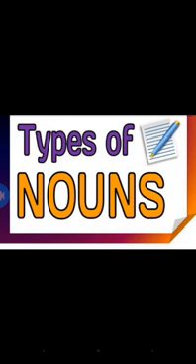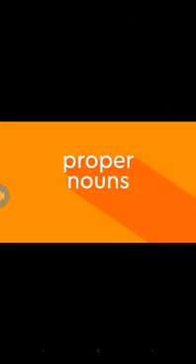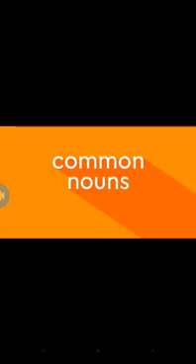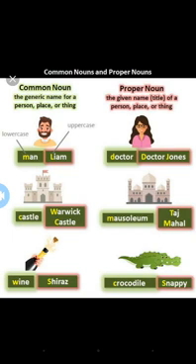Today we are not going to see every type, but we are going to see some types in this class. Noun is divided into many types, but in your book two types are given first, that is proper noun and common noun. Do you know what a proper noun and a common noun are? Proper noun means the name given for a particular person, a particular name. And common noun means a general name.